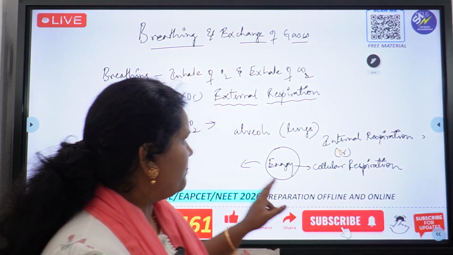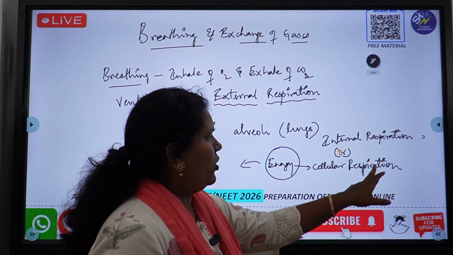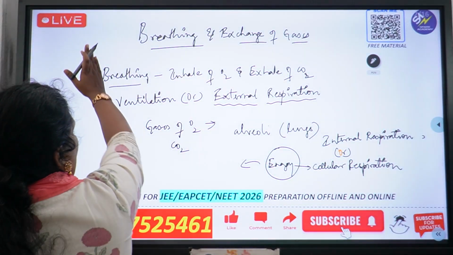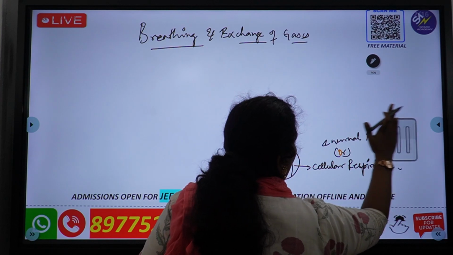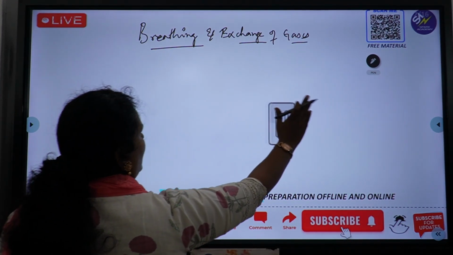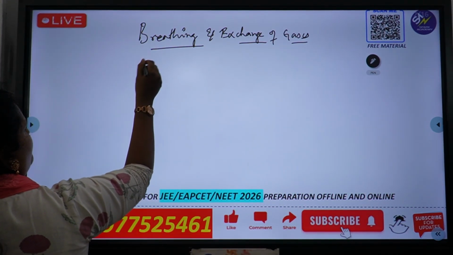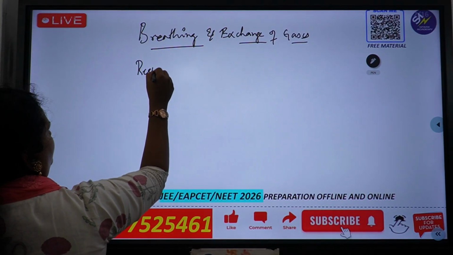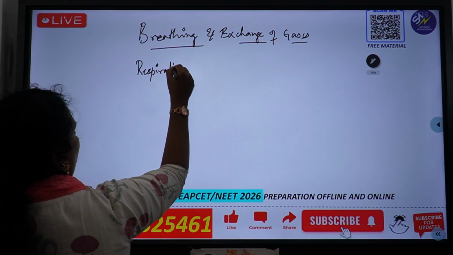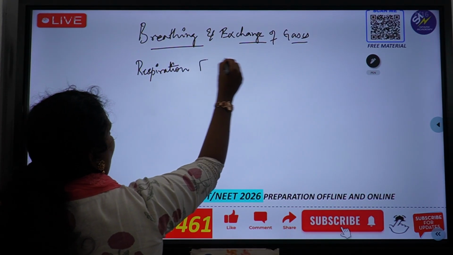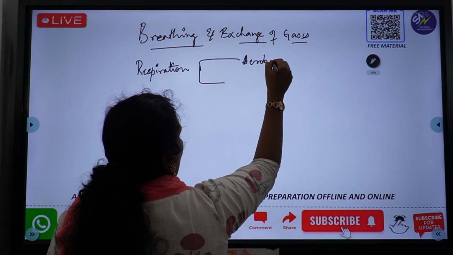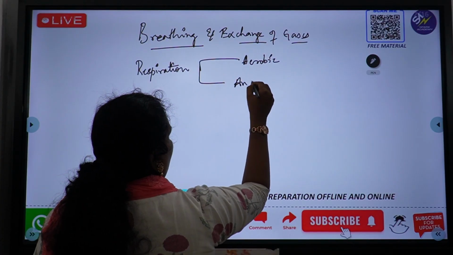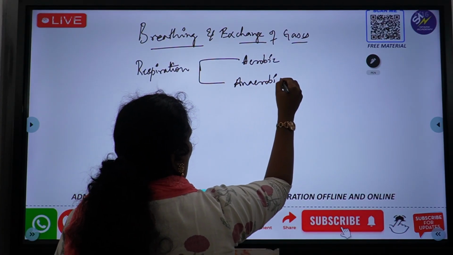Now let's see a few more points on respiration. Respiration is divided into two types, which you have already learnt in your lower classes: one is aerobic and the other is anaerobic.